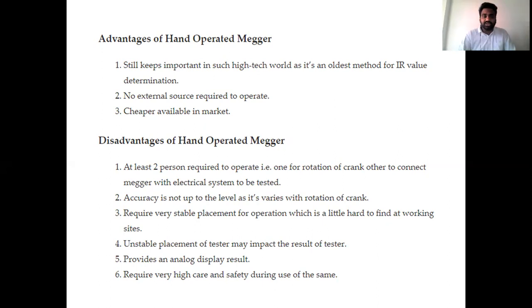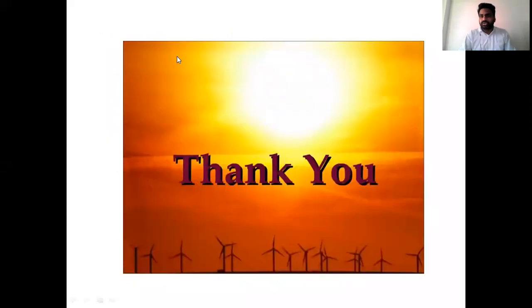The next important thing is the requirement of rotation force for operation. The second is unstable operation. Because of the analog display, there may be a chance of a parallax error. So these are the advantages and disadvantages of the hand driven Megger. That is up to today's class. In the next class we will discuss the Megger with respect to the calculation of earth resistance.